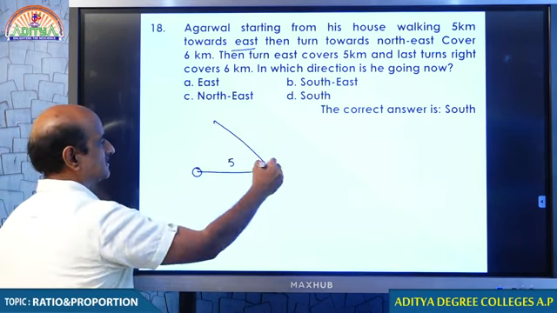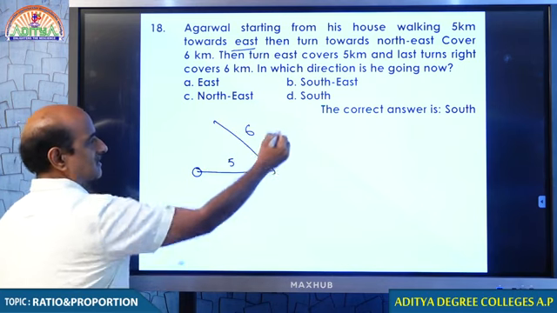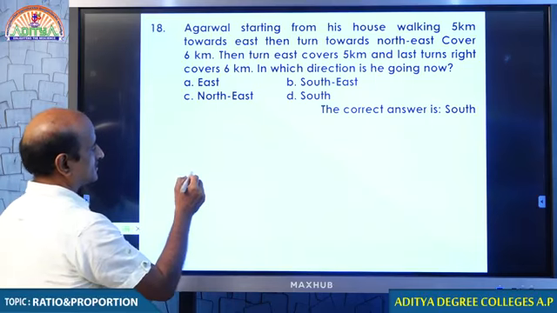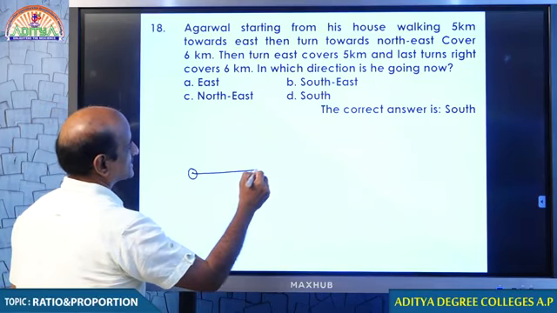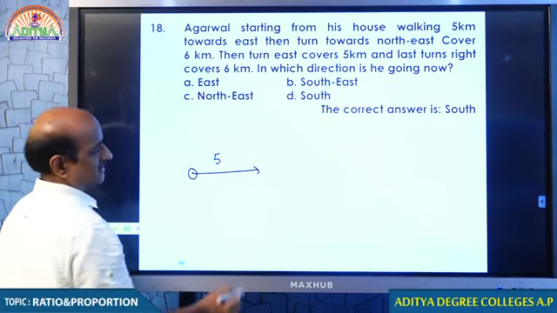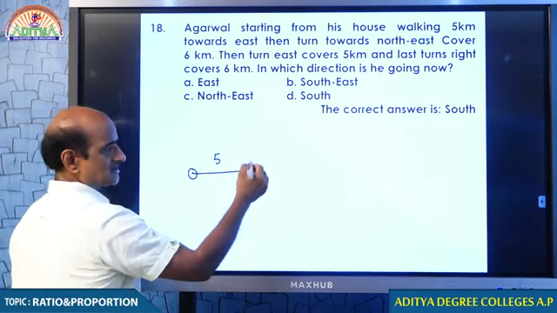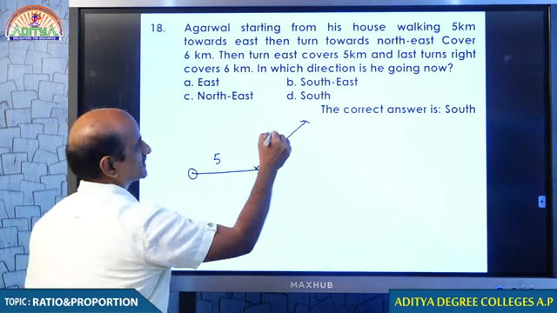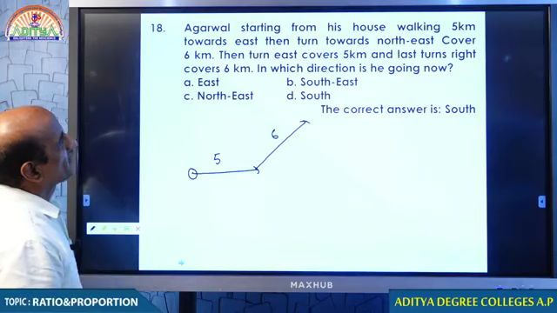You understand? This is 6 kilometers. North, one minute. This is 5 kilometers and then northeast. This is north, this is east, northeast. This is going to be northeast, that is 6 kilometers.